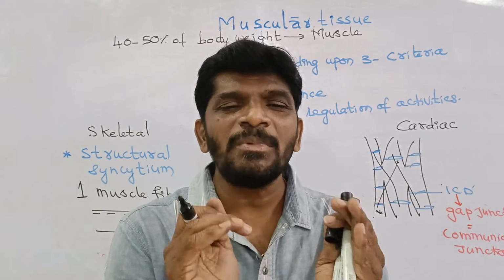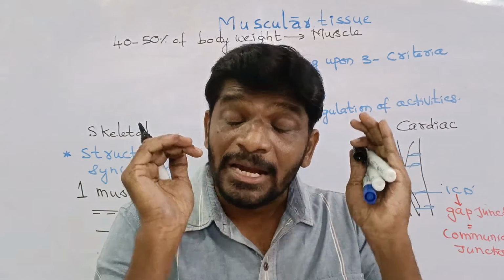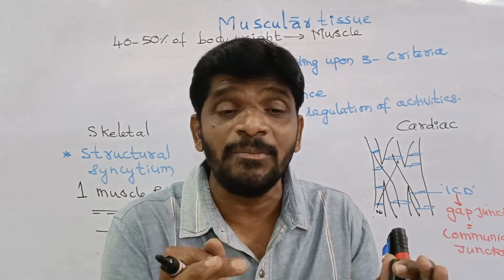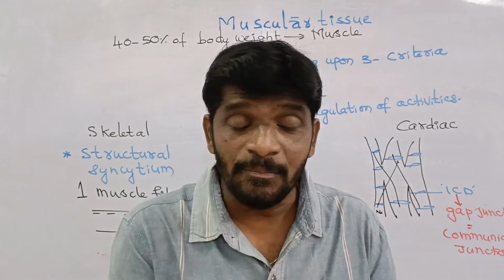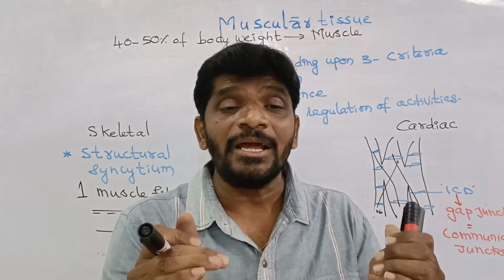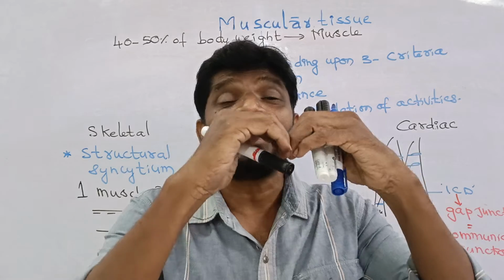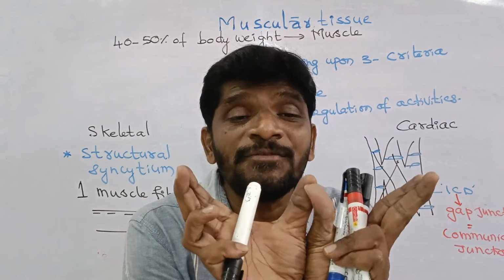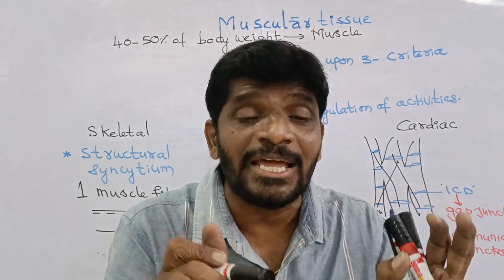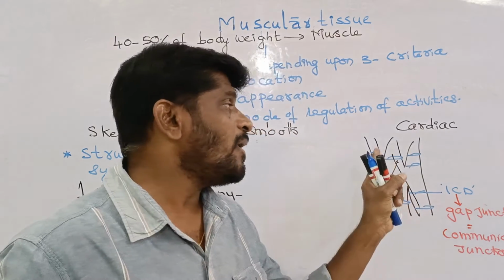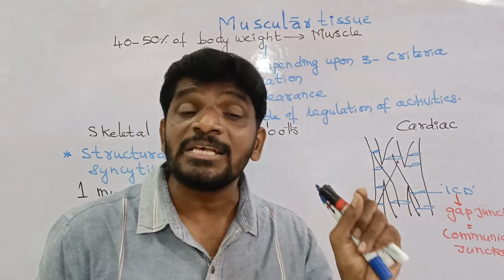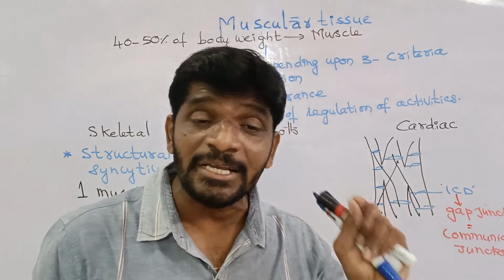The total cardiac muscle is contracting or relaxing. For example, if the two atria are contracting, the contraction of the two atria is at a time. Contraction of the two ventricles is at a time, because all the cells are functioning at a time.